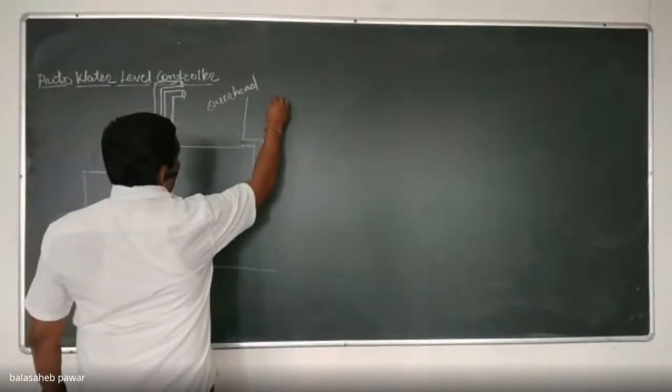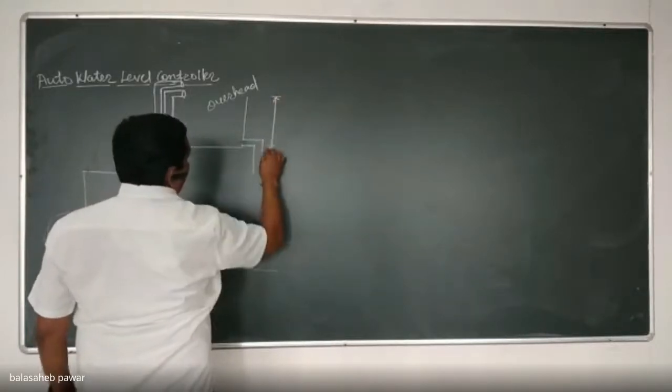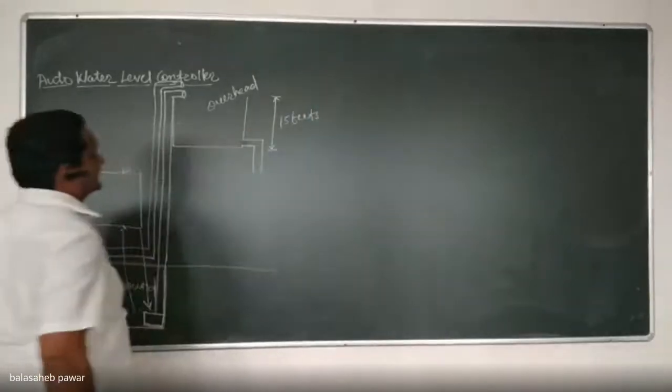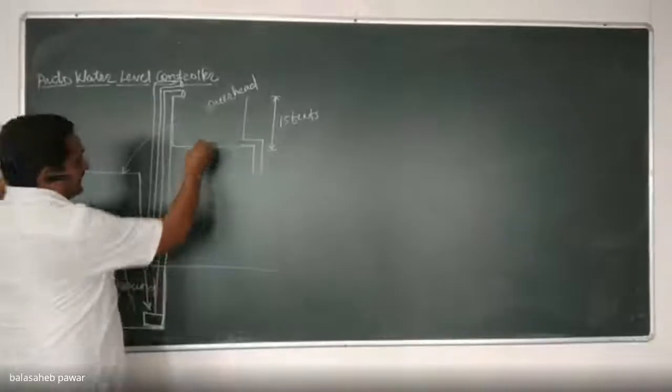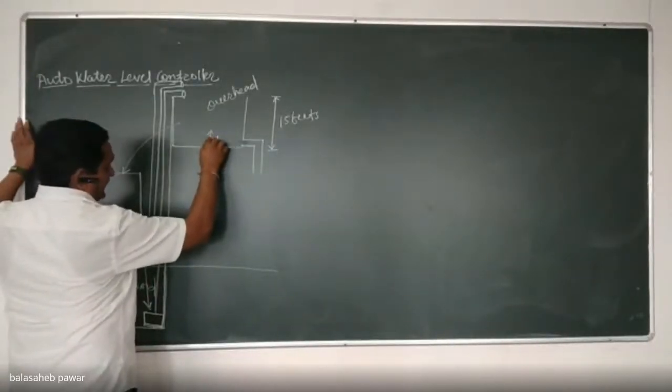For example, again, here we'll take one example. If the total height of this overhead tank is 15 feet, we'll consider a reservoir of 1 foot.